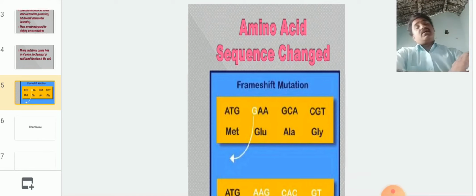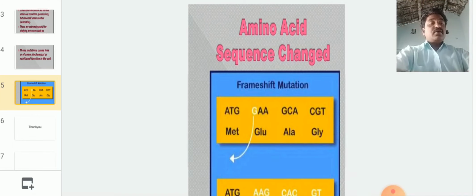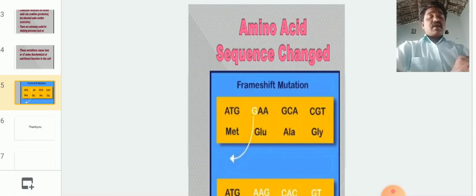And one more thing, we have to discuss the mutation theory. This theory was proposed by Hugo de Vries in Oenothera lamarckiana, in 1901. By this theory, new species originate by mutations.